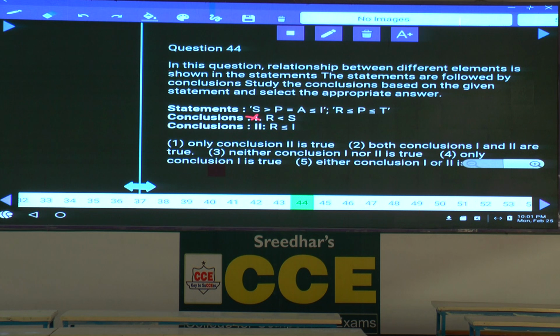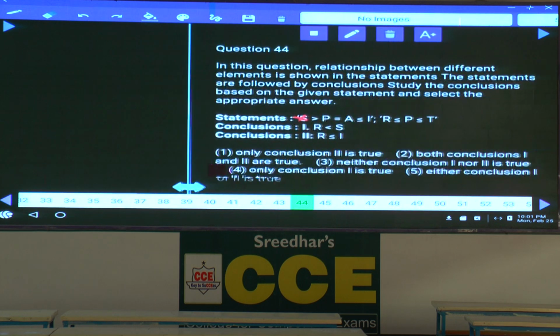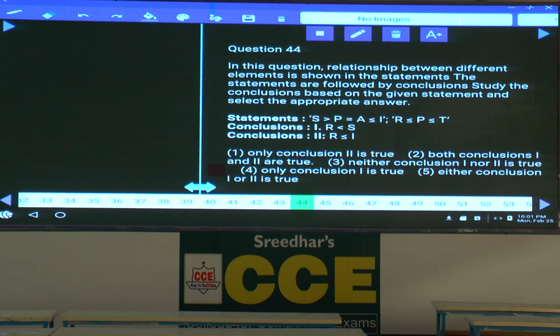Then coming to the second one. What is the second one here? Now, the second conclusion is: S greater than P is there. Now, it is greater than. R lesser than or equals to P means P greater than or equals to R. Hence, between S and R, S greater than R is true. R lesser than S is also true. Then coming to the second, R lesser than or equals to I. Here, R lesser than or equals to I is valid. Hence, both 1 and 2, it is given in choice 2. Question number 44, choice 2 is the answer.